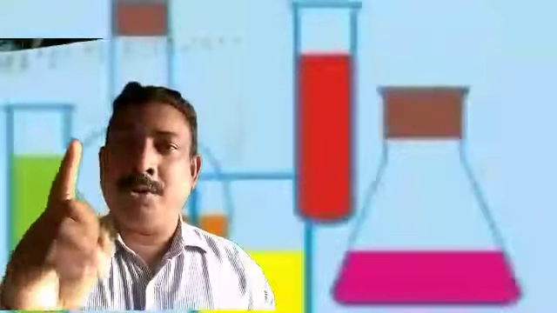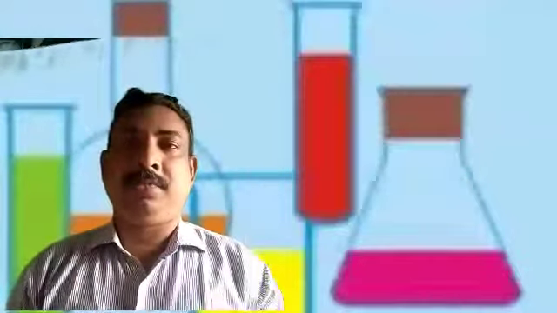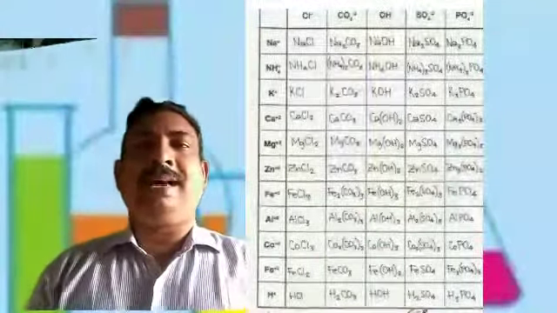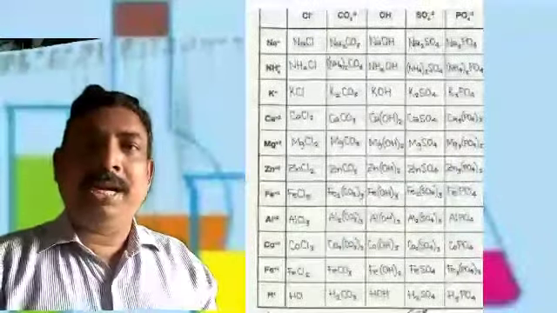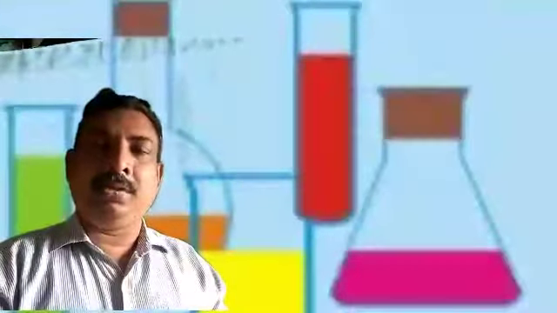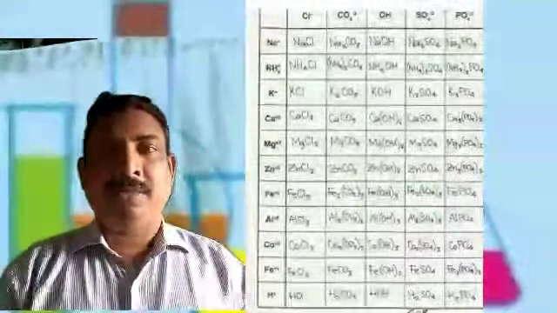If you don't know how to write them, please pause the video here itself and learn how to write the chemical formulas. So many chemicals are given in the textbook. Please look at the chemical formulas, learn how they have been written, and learn them by heart. Otherwise, we cannot go to the next step, which is balanced chemical equations.